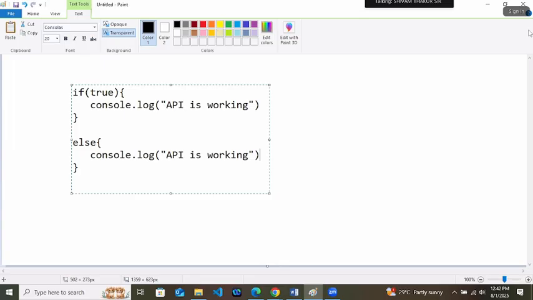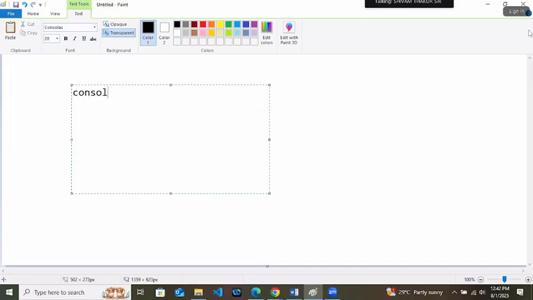Means sometimes you require a statement which should work every time. Then what is the use of if else here? Is there any use of if else? No use. You just directly type console.log API is working. You will get this output without if and else. You will get or not? Yes. So there are a lot of things.